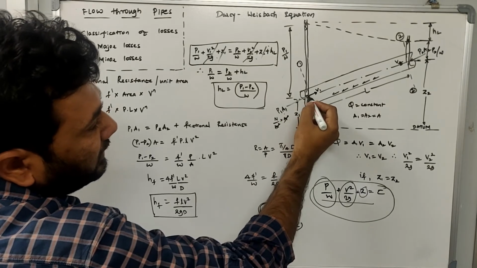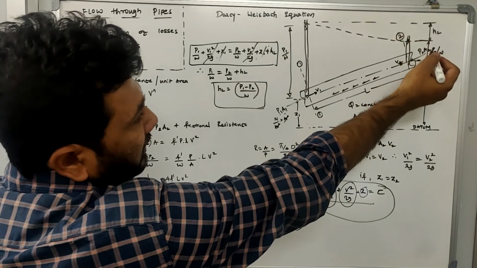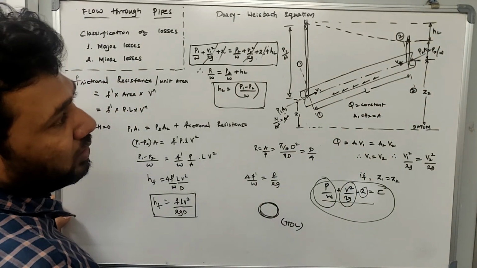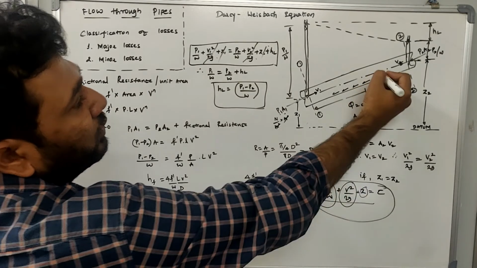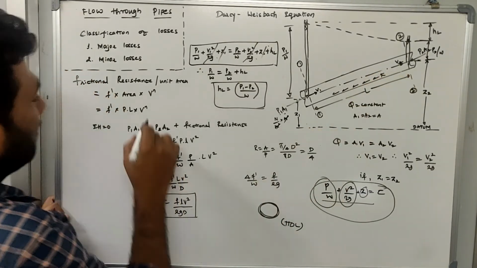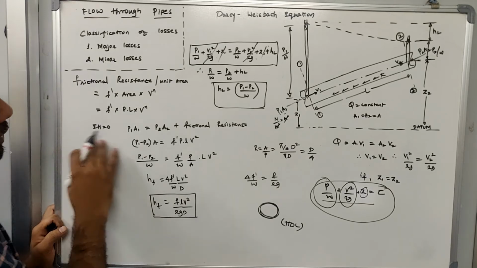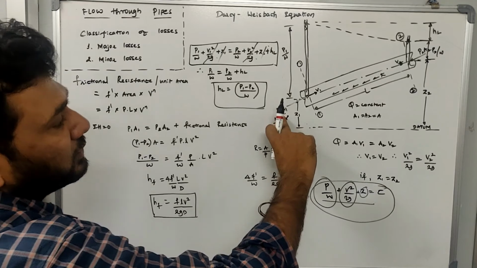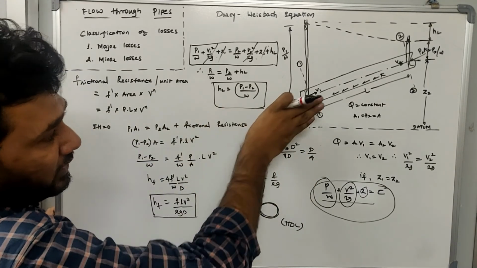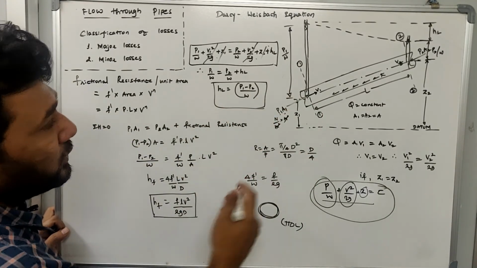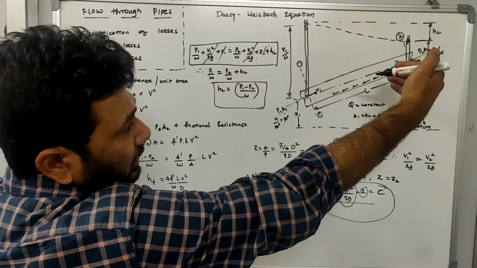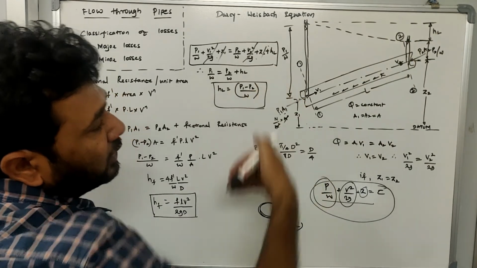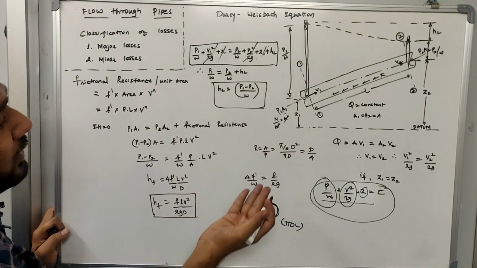So the pressure force at section 1 is P1 into A1. Similarly at section 2 it is P2 into A2. But there is one more force acting, that is your frictional resistance, which we already calculated. So if I take the summation of all the horizontal forces equal to 0, the pressure force acting in this direction I take as positive, and the frictional resistance and the pressure force at section 2 I take as negative.